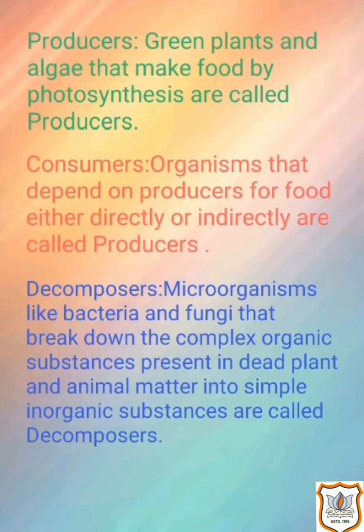What do you mean by producers? Definitely green plants. So, green plants and algae that make food by photosynthesis are called producers. Okay, I think you know very well about photosynthesis process. What is photosynthesis? The process of making food by green plants in presence of sunlight, chlorophyll, carbon dioxide and water.